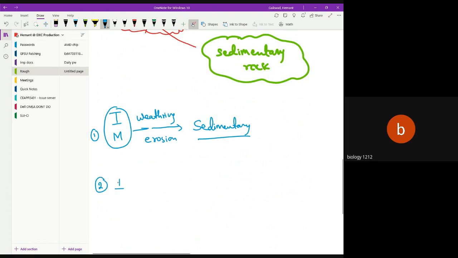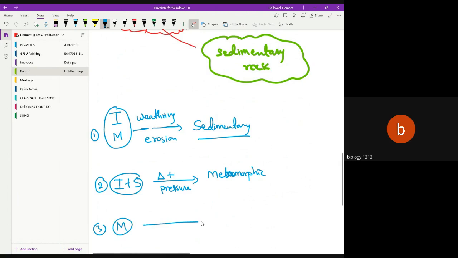The second concept is that igneous and sedimentary rock undergo heat plus pressure. So igneous and sedimentary rock undergo heat and pressure and convert into metamorphic rocks.